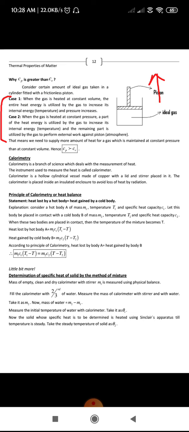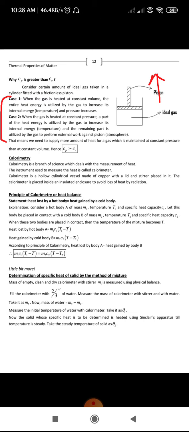First of all, we have taken a hot body, denoted by A, with mass m1, temperature T1 and specific heat capacity C1, which has the higher temperature.